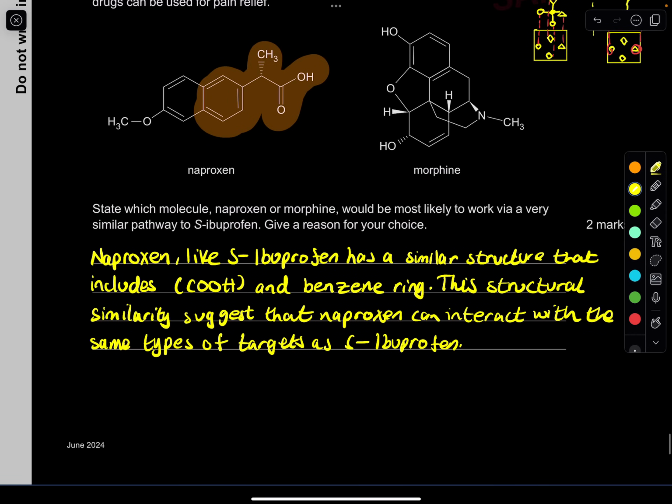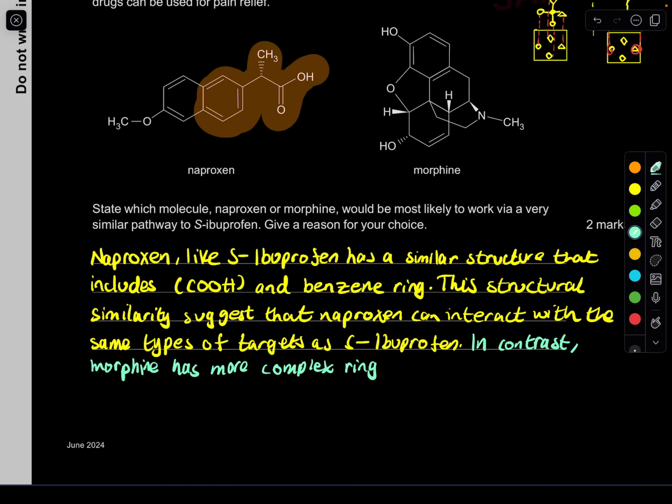Now I think we'll just do an extra here, and we're going to talk about why morphine doesn't fit. So we're going to just say, in contrast, morphine has more complex ring structures and functional groups. It has more of those alcohols.